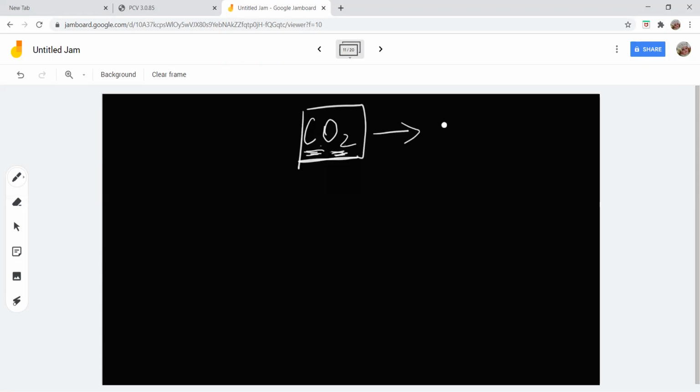CO2. So first what you have is carbon. How many oxygens do we have? 2. In a compound, we do not say it as oxygen. Oxygen becomes oxide in a compound, correct? So you say it as carbon dioxide. You all understand? So for example, if I have SO2, sulfur is also a non-metal, oxygen is also a non-metal.